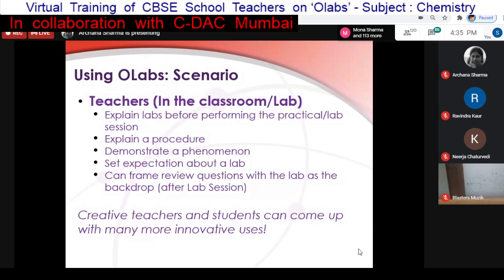This covers all the states and UTs of India, including the Northeast, South India, North India, even the Western states. So all the states we have covered. These are the numbers on the right side. In the right side bottom box is the number of users who have registered on the website. Of course, there has been a huge load in the traffic during this pandemic time. So this is the state-wise, UT-wise status.